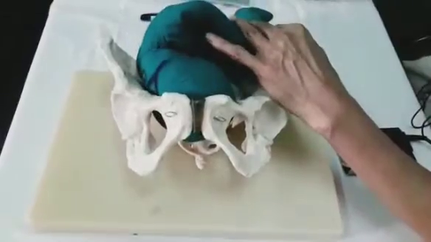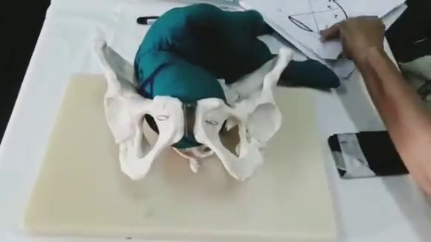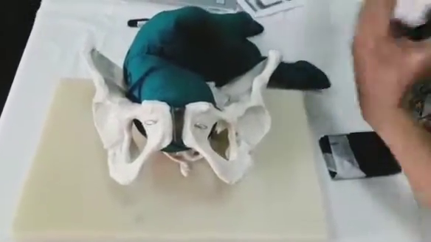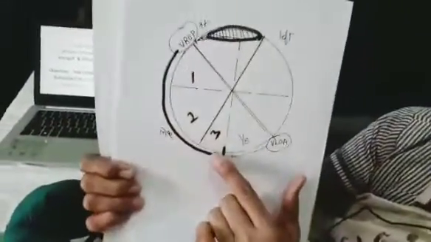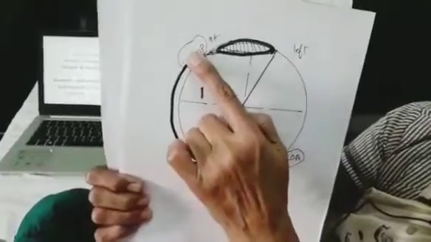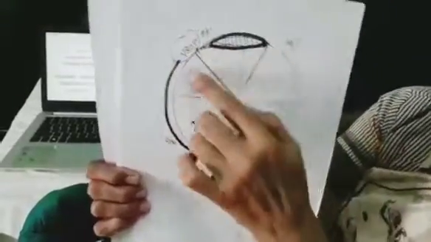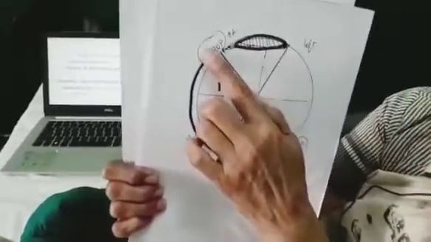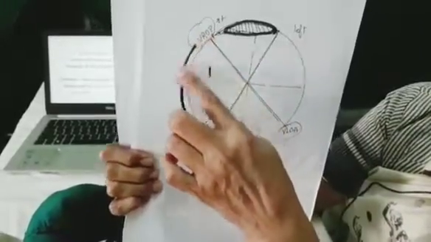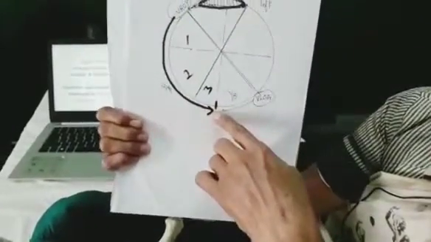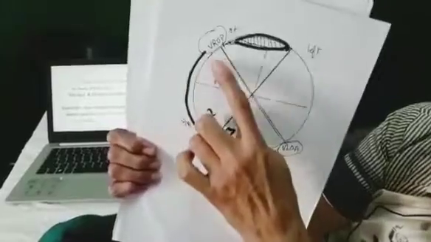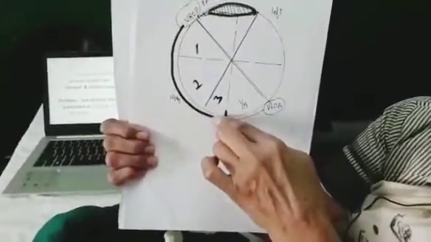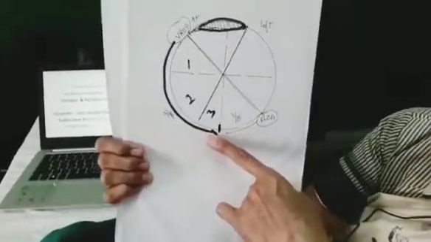Now what is this long internal rotation of the occiput? I will show you on this paper. Suppose this is the sacrum, this is the pelvic symphysis, here is the occiput, vertex right occipital posterior position, the direction of occiput is here. So from this position, it moves towards the midline, that is 3/8 of a circle, 1, 2, 3. So 3/8 of a circle, it rotates into the pelvic cavity on the pelvic floor.